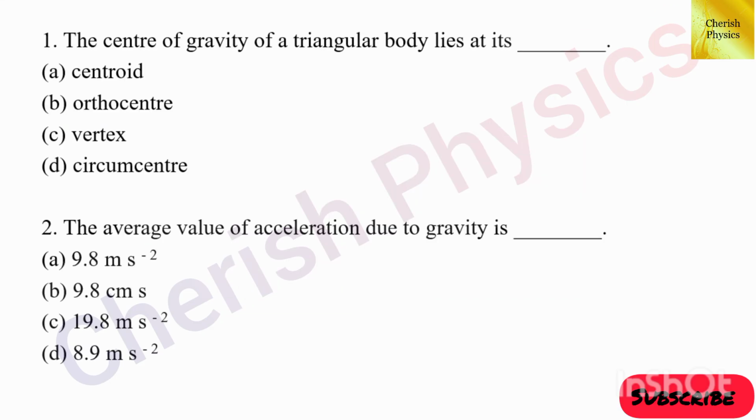First question, the center of gravity of a triangular body lies at its dash. The answer is option A, centroid. Second question, the average value of acceleration due to gravity is dash. The answer is option A, 9.8 meter per second squared.